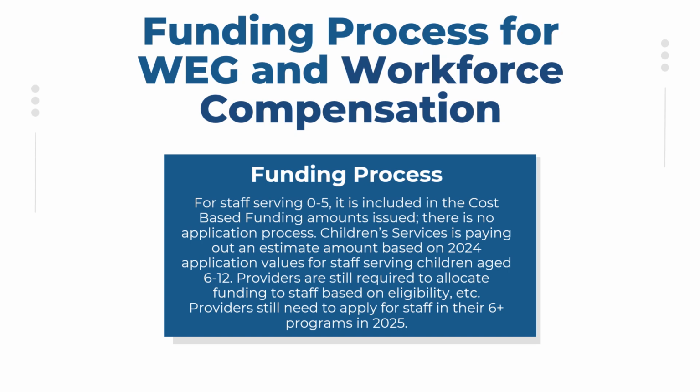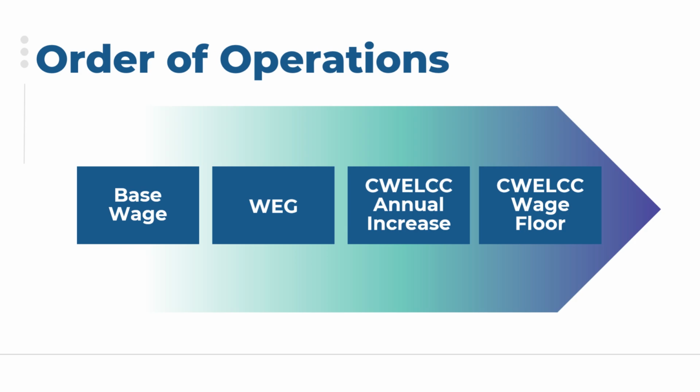The funding process for WEG and workforce compensation: for staff serving children aged 0 to 5, it is included in the cost-based funding amounts issued. There is no more application process. Children's Services is paying out an estimated amount based on 2024 application values for staff serving children aged 6 to 12. Providers are still required to allocate funding to staff based on eligibility. Providers will still need to apply for staff in their 6+ programs in 2025. More information will be communicated at a later date.